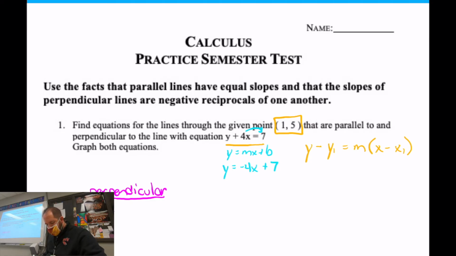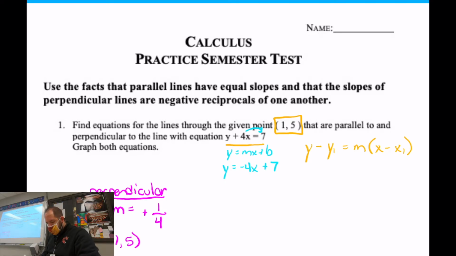All right, so perpendicular here. My slope for perpendicular has to be the negative reciprocal. That means whatever my number was, I'm going to flip it over, so it's going to be 1/4 now, because before it was 4/1. Then we have to change the sign, so it's going to end up being positive. It is the opposite reciprocal. So it's the opposite sign of my slope, and it will be the reciprocal. We flip the slope over. If it was -6, it'd be positive 1/6. And if it was like 2/3, it flips over and it's 3/2, and it's negative. Okay. Opposite reciprocal.